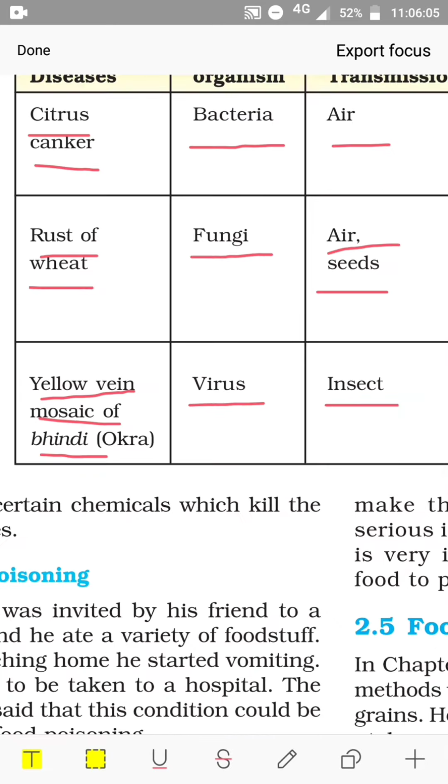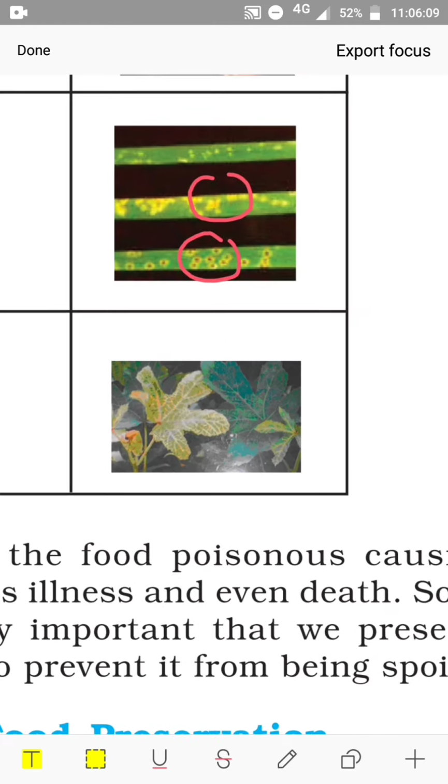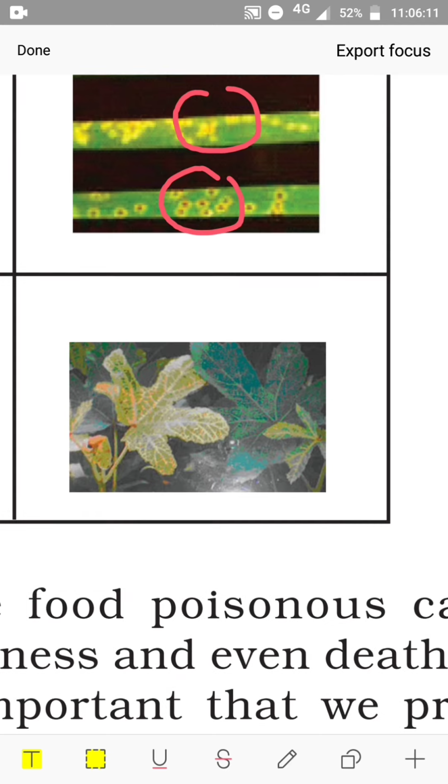Next, this yellow vein mosaic of bhindi. Here you see the leaves and the veins turn yellow, and the fruits of these plants, if you see an affected plant, you will see this becomes hard and yellow in color and it becomes unfit for consumption.